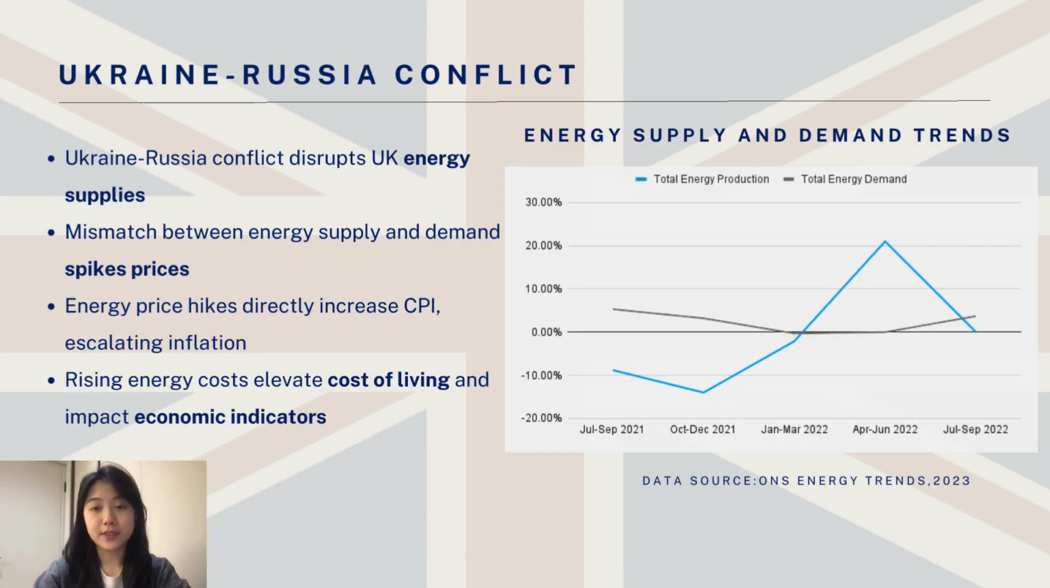The Ukraine-Russia conflict has significantly impacted UK economics, notably through its effect on energy markets. This geopolitical event disrupted energy supplies, leading to a mismatch between energy supply and demand, therefore pushing up the energy price. Given the critical role of energy prices in the Consumer Price Index, i.e. the CPI, this imbalance directly escalated the inflation rate. The rise in energy prices not only increased the cost of living for consumers, but also influenced broader economic indicators, showcasing the direct linkage between geopolitical instability and inflationary pressures in the global economy.